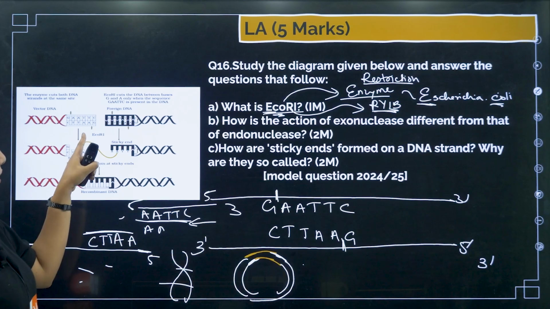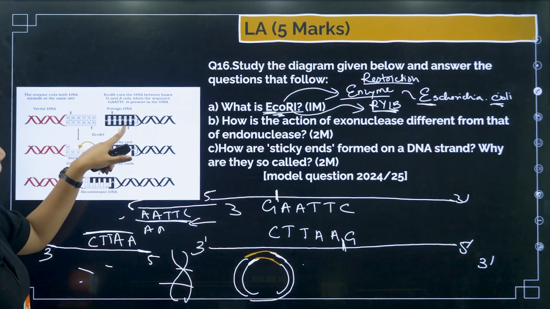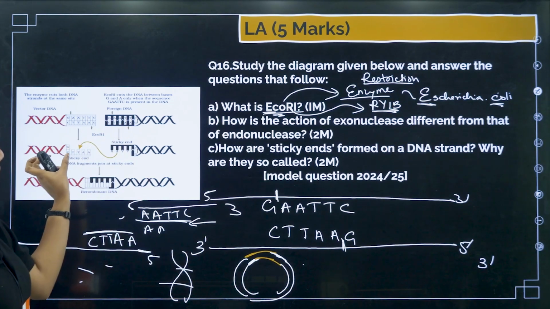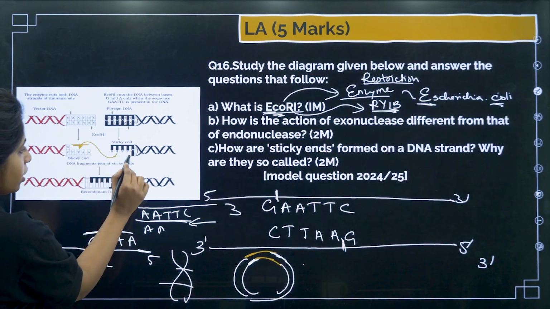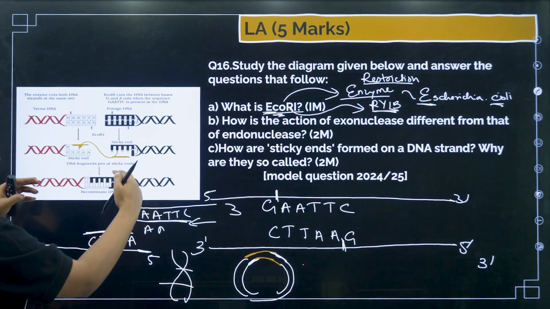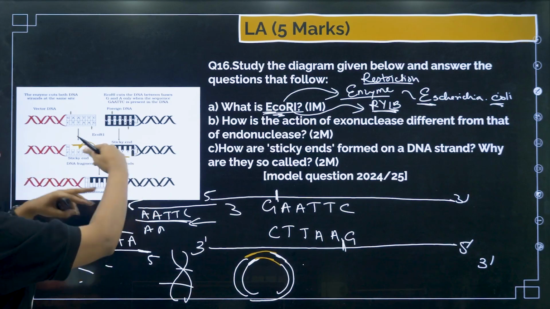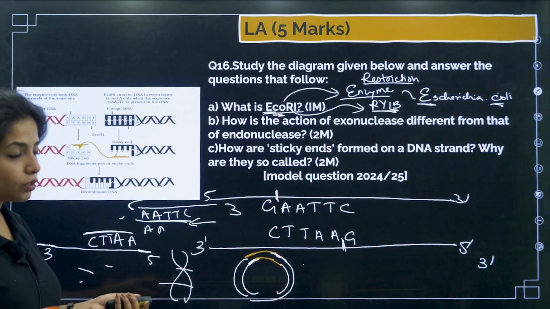So over here also you can see it clearly. I made a cut over here. You see, what do I get? This is the end, this is another end. Now this area is free, this area is also free. If I have something else, I have recombinant DNA, it comes and attaches together, and now it's all cool.